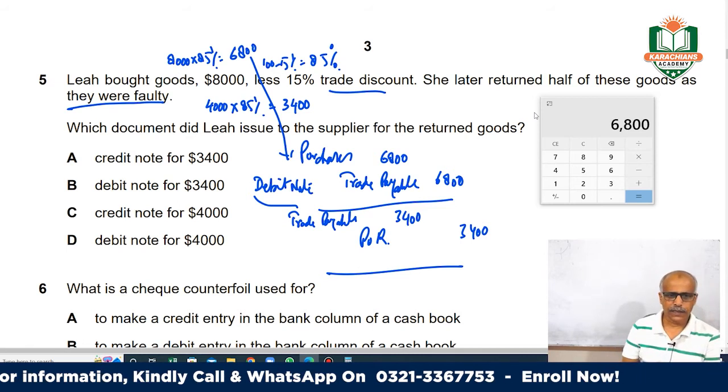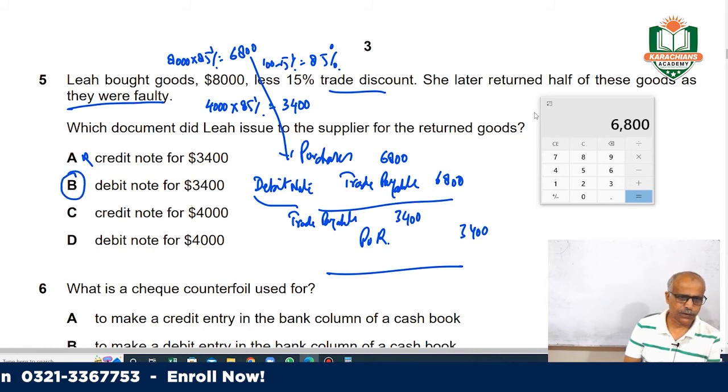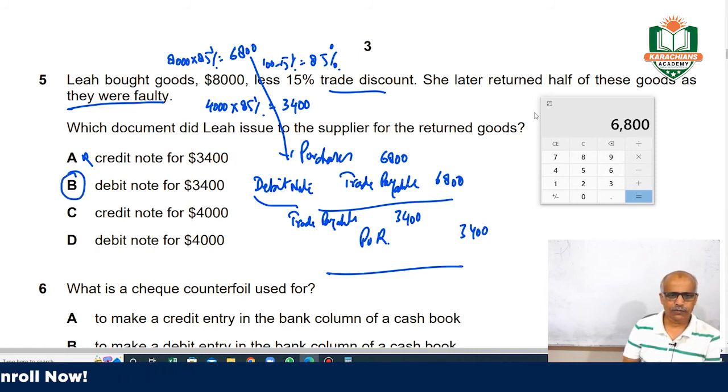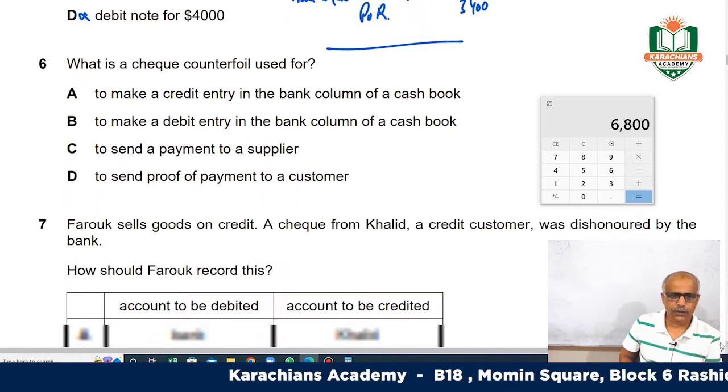So he's saying credit note, no, this is wrong. Debit note, yes, he will issue a debit note of 3,400, right? Credit note 4,000, no, this is wrong. So your answer is B, right? Okay guys, question number 5. Now move on to question number 6.